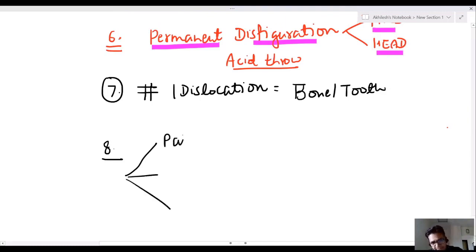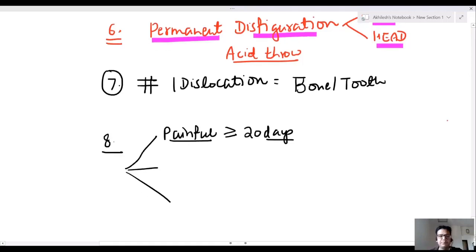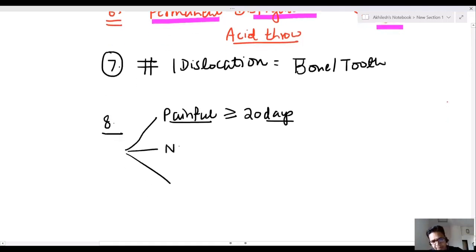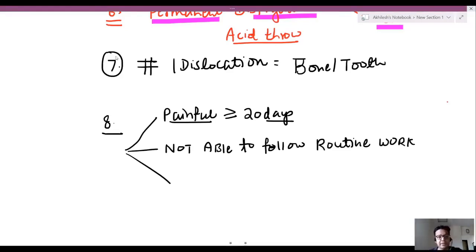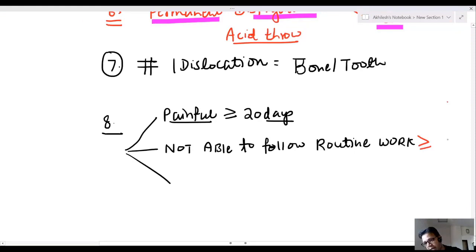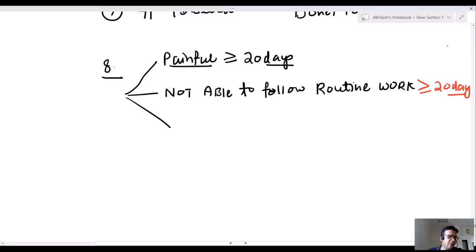If you remain in a painful condition for 20 days or more by any injury, not able to follow routine work for 20 days or more, this is grievous. What is the meaning of routine work? Eating, sleeping, talking, walking, earning. If these are hampered for 20 days or more, this will be a grievous hurt.